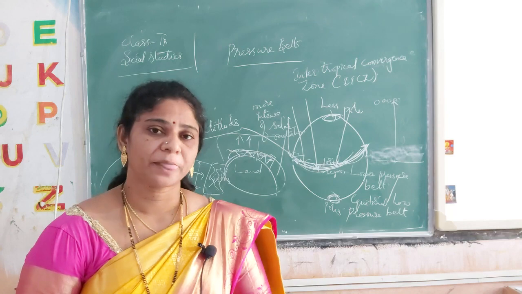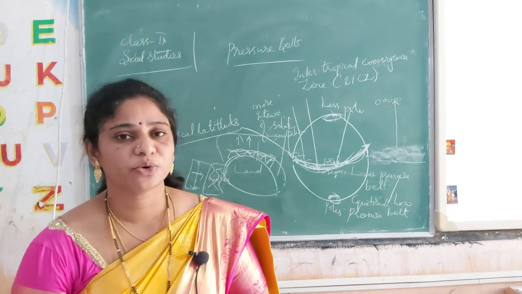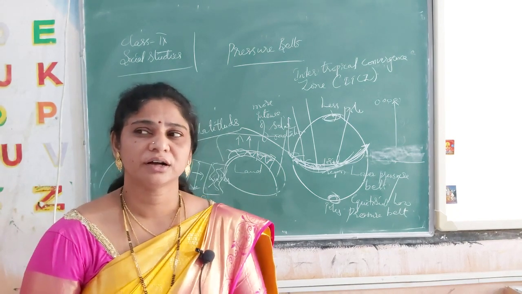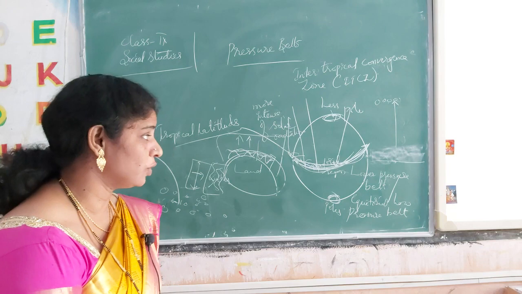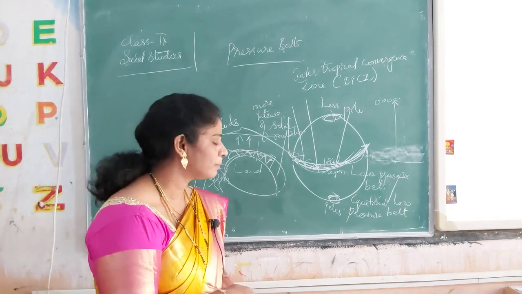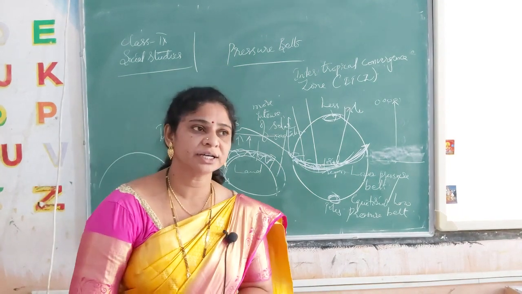Here the pressure on the surface near the equator region is low, the pressure belt is low. So that pressure belt we will call the lower pressure belt, or equatorial low pressure belt, or intertropical convergence zone.